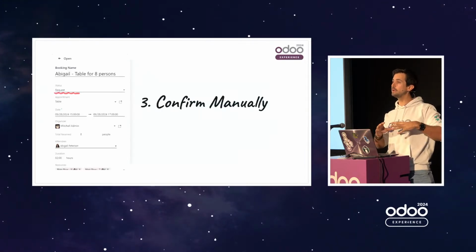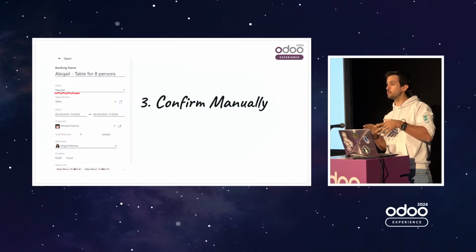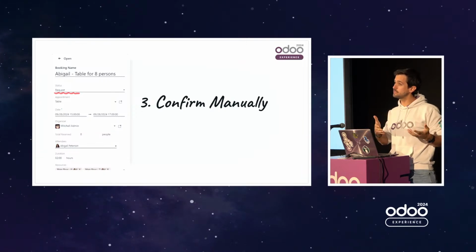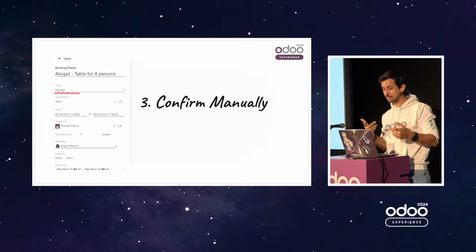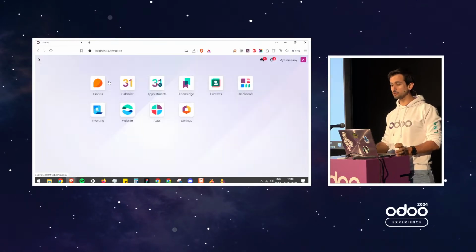The idea is we will ask users to confirm the meetings, so that by default, when someone books something, it's not confirmed yet, it's booked as a request, and someone will have to manually validate it. So let's have a look here. Let me show you how it's done.